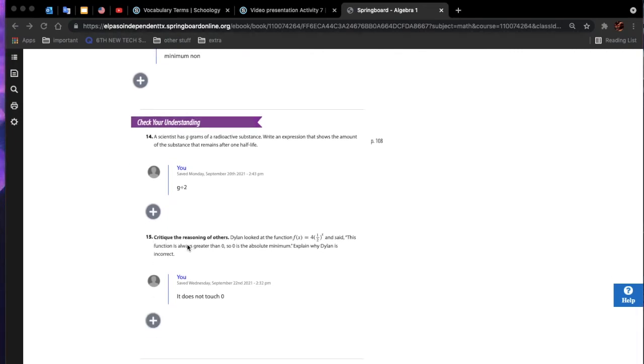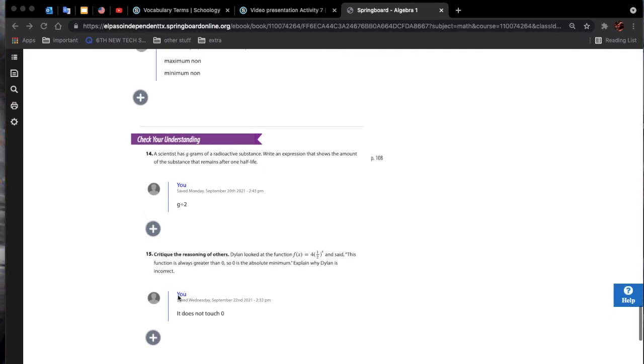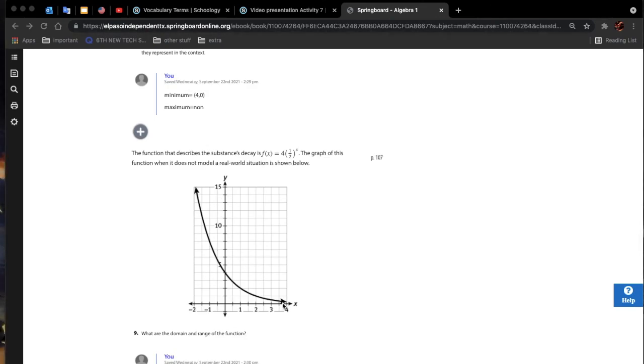15. Critique the reasoning of others. Dylan looked at the function f(x) equals 4 times (1/2) to the power of x and said this function is always greater than 0, so 0 is the absolute minimum. Explain why Dylan is incorrect. Because it never touches 0. As you can see, it will never touch 0.